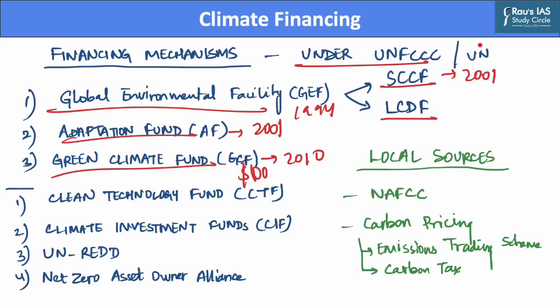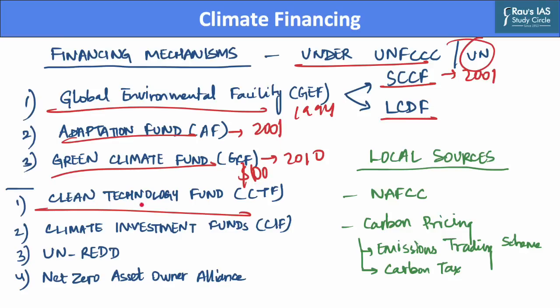There are other United Nations backed funds as well. The first of which is the Clean Technology Fund or CTF, which aims at empowering transformation in developing countries by providing them with resources to scale up low carbon technologies.